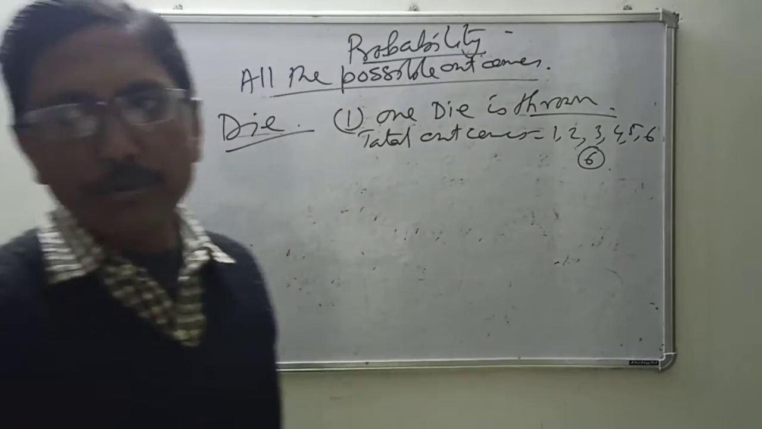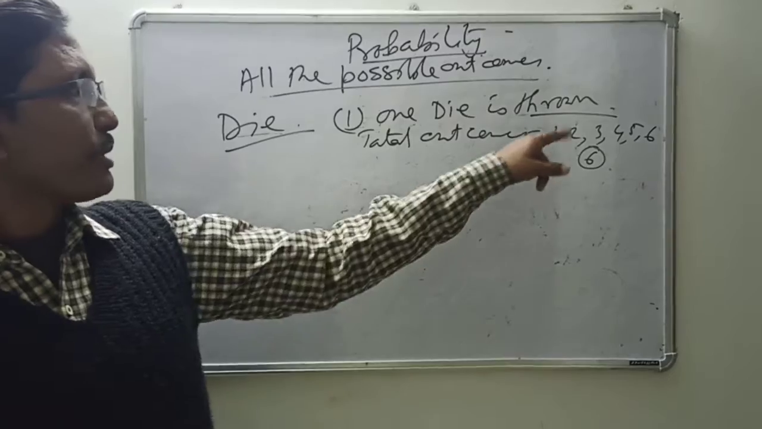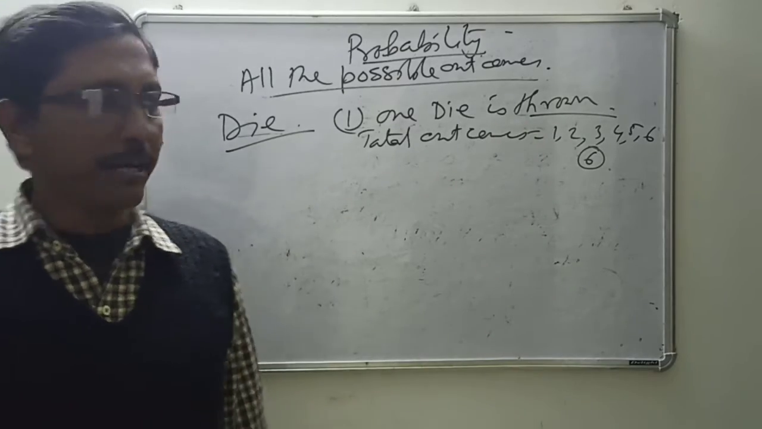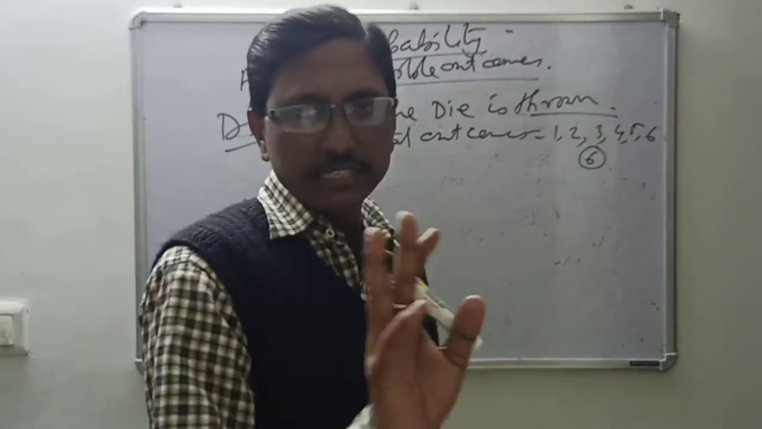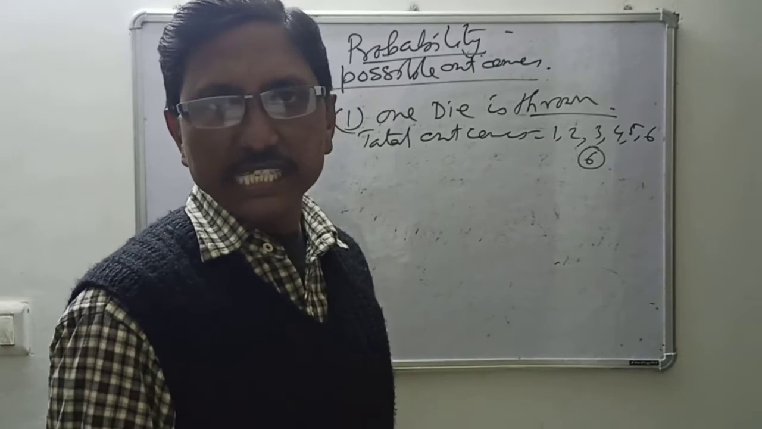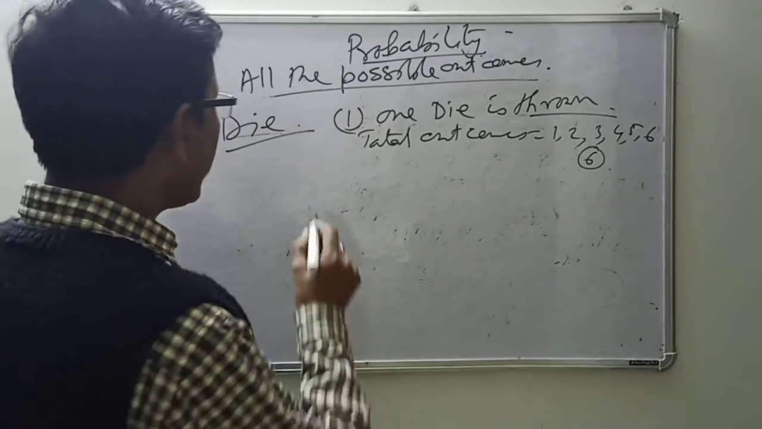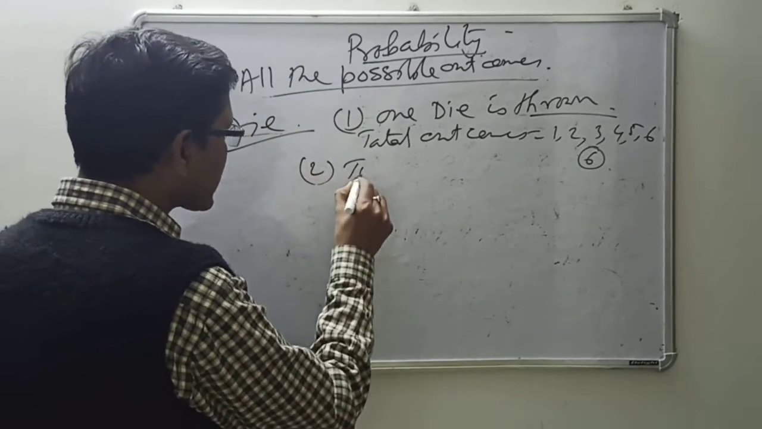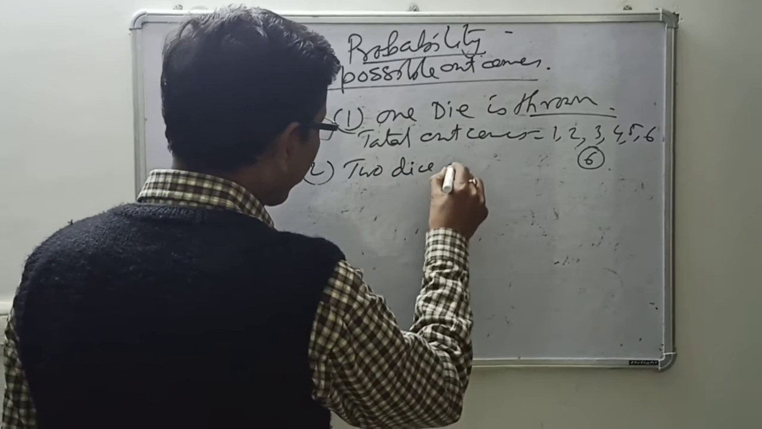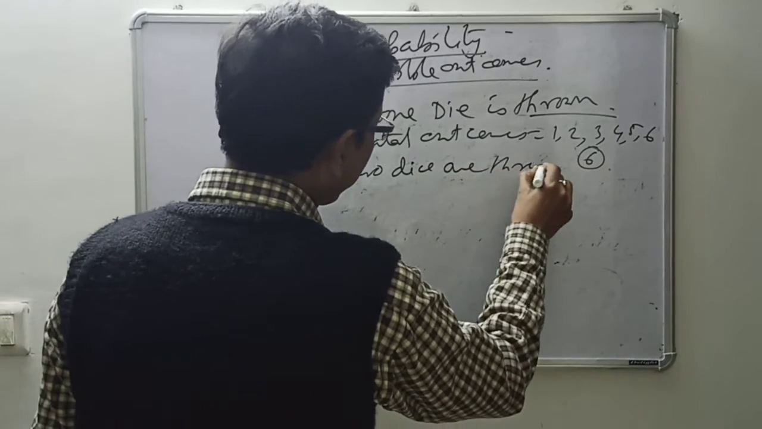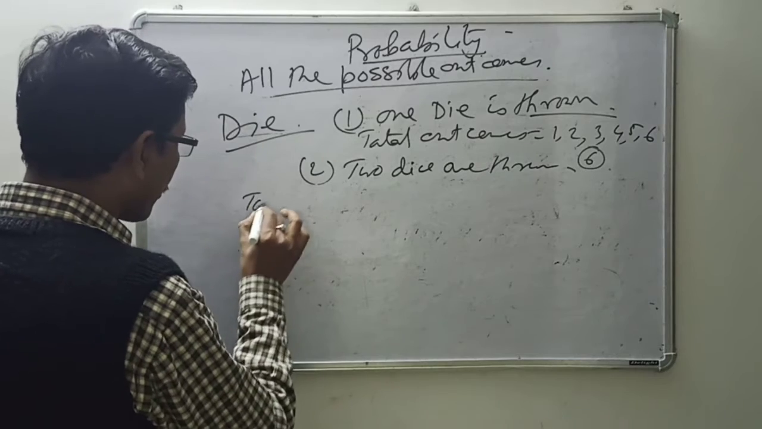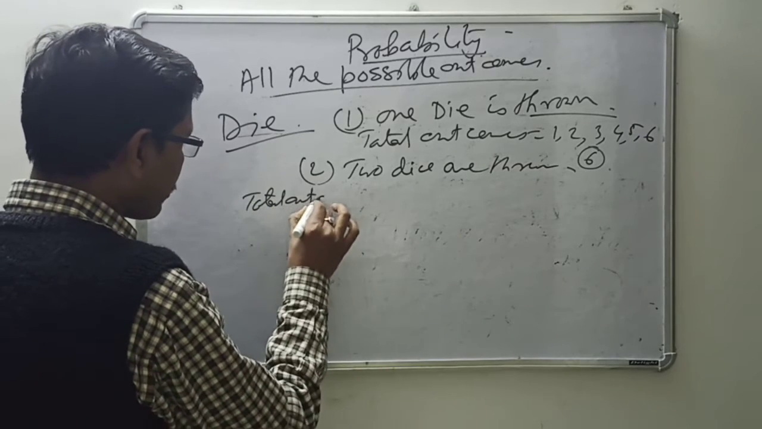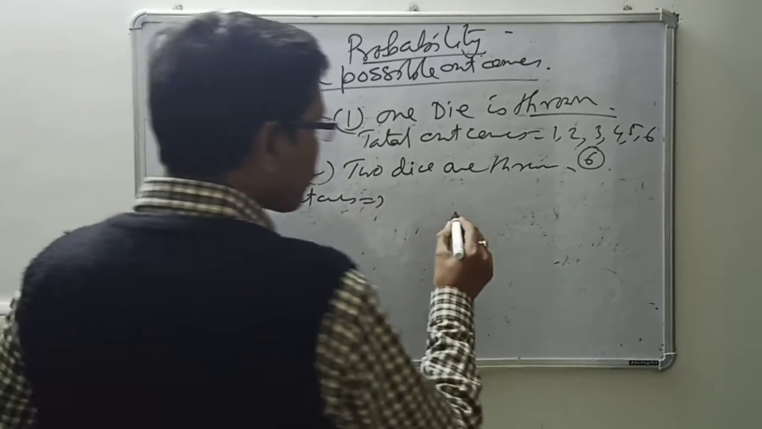So in this way it can be asked, what is the probability of getting an even number? So 2, 4, 6. 3 cases we are having. So 3 by 6 or 1 by 2. Similarly, if 2 dice are thrown, then what would the total outcomes be?